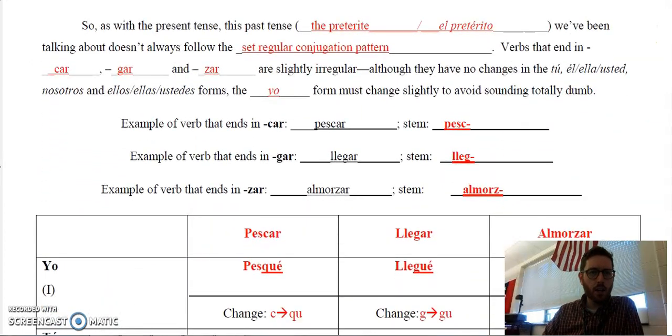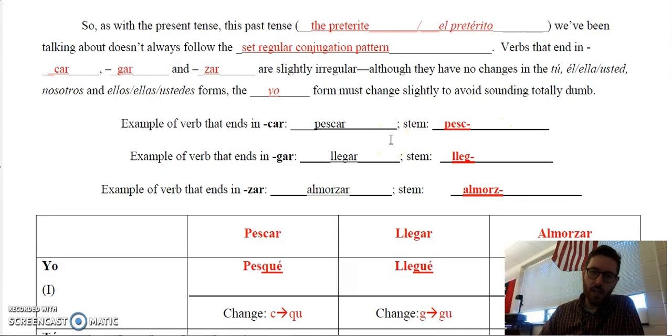So as with the present tense, this past tense, el pretérito, that we've been talking about doesn't always follow the set regular conjugation pattern. Like I just said, the present tense has weird things. This past tense will also have weird things. So verbs that end in car, gar, or zar are slightly irregular. They have no changes at all in the tú, él y usted, nosotros, or ellos, ellas, ustedes forms, or the vosotros form for that matter. The yo form must change slightly to avoid sounding totally off. We'll take a look at that conjugation chart in a second.